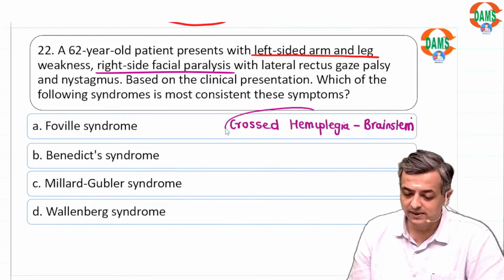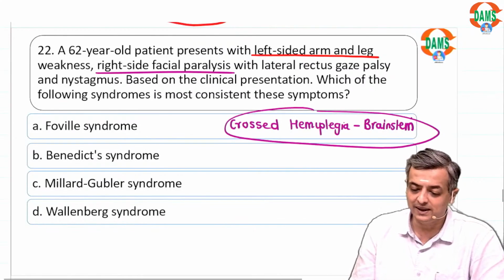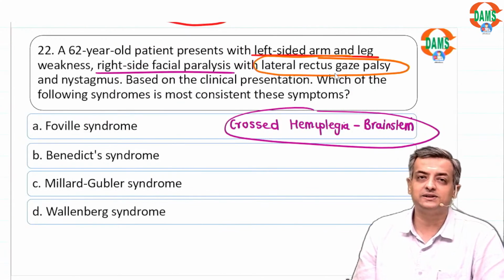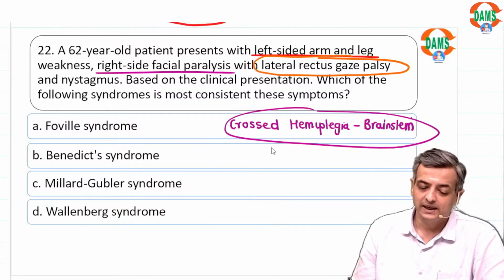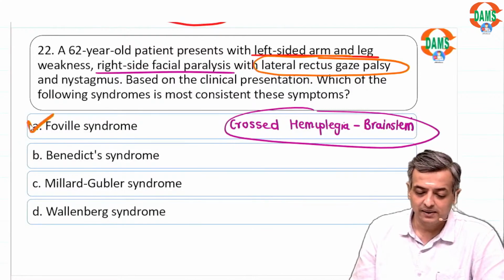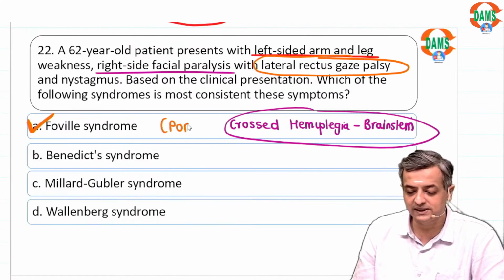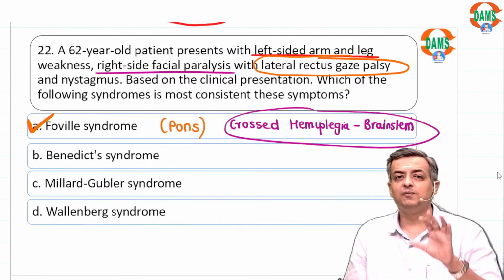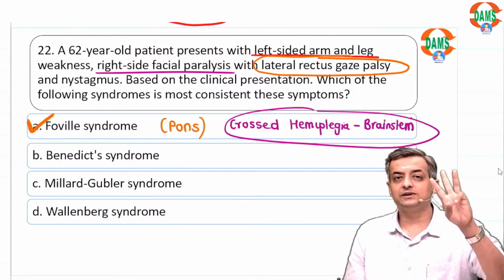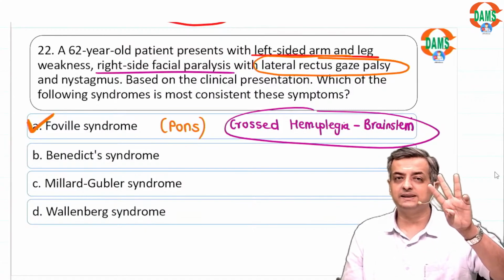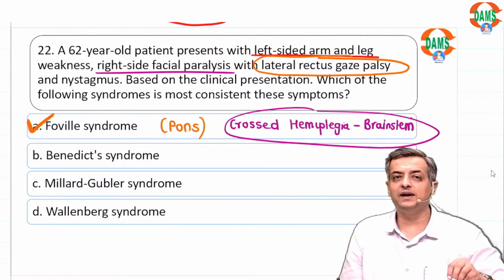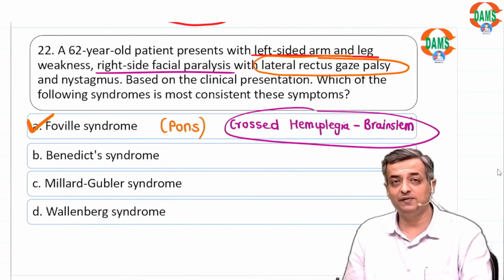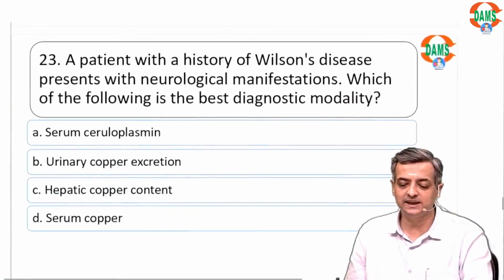So this was associated with lateral rectus palsy. Once you have got lateral rectus palsy, nystagmus, 6-7 nerve palsy, it has to be midbrain. Sorry, it has to be Pontine syndrome. 6th and 7th is always Pontine syndrome, Foville syndrome. It was 3rd nerve palsy, midbrain. 6-7 pons, and lower cranial nerve, medulla. Lower cranial nerve was medulla. Foville syndrome. Gaze palsy is there.